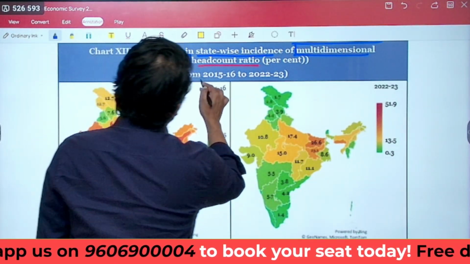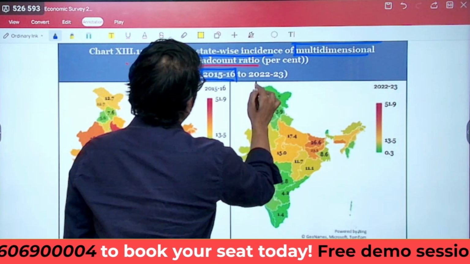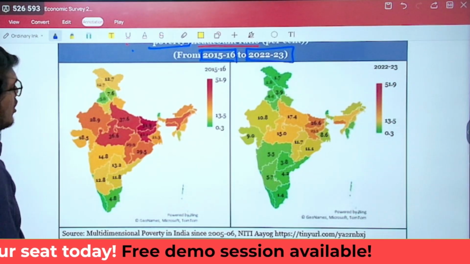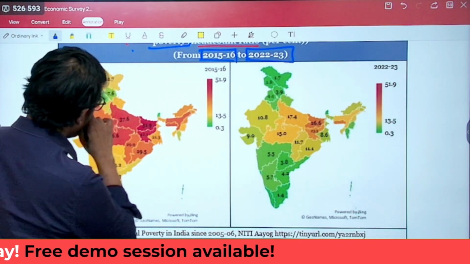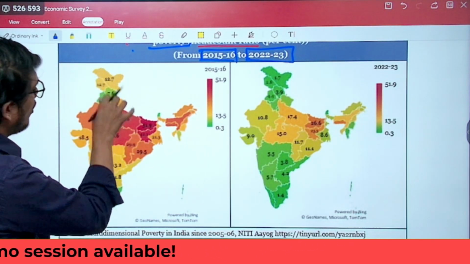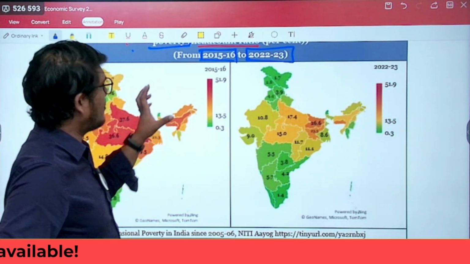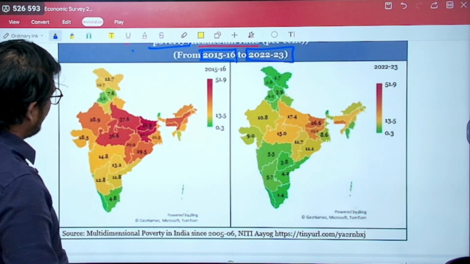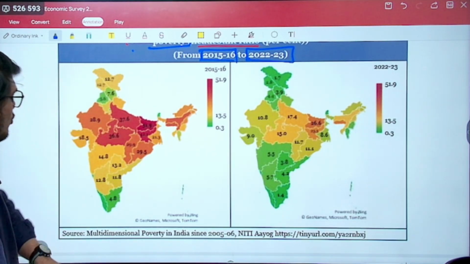So from 2015-16 to 2022-23, it has declined. Let us have a look at that. So the state of Bihar had the highest multi-dimensional poverty index, whereas the states in green are Kerala and Tamil Nadu.